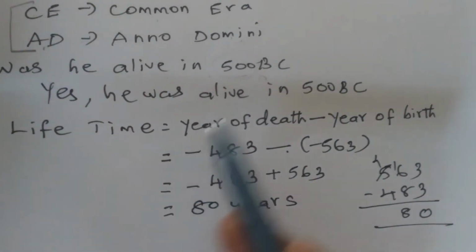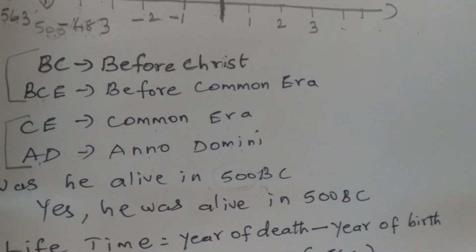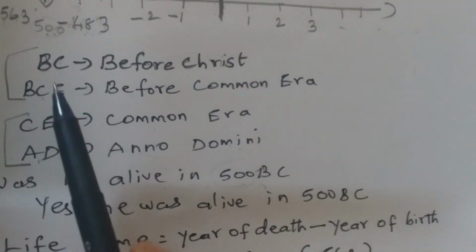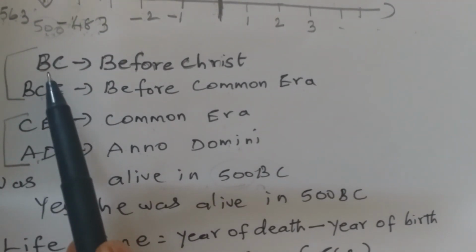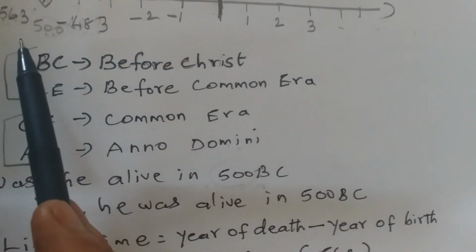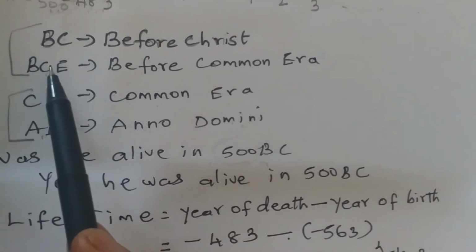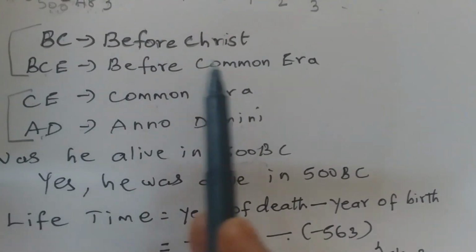Here, children, along with the operation of integers, we come to know about this BCE also. So this is just for our knowledge. BC means it was before Christ was born. It is on the left hand side. It goes in negative. BC is before Christ, and BCE is before common era.